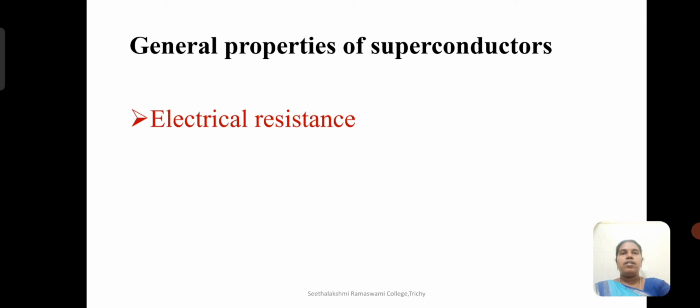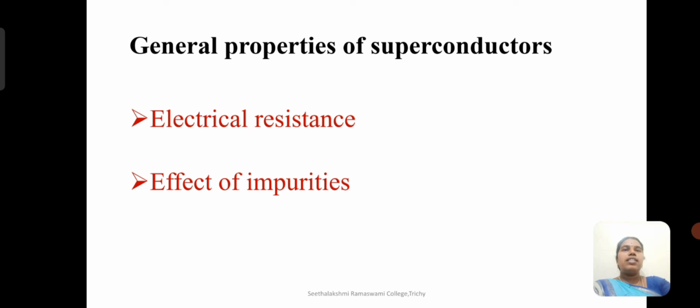The first one is electrical resistance. Zero electrical resistance, or infinite conductivity, is observed in certain superconductors. For example, mercury shows zero electrical resistance when the temperature is below 4 Kelvin. Next is the effect of impurities. On adding certain impurities to a superconducting material, the value of its critical temperature decreases.